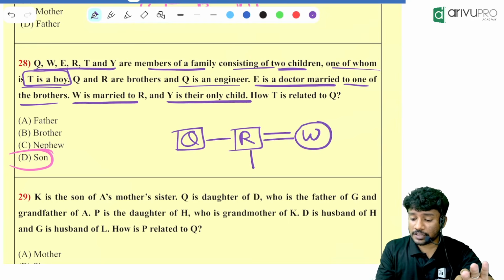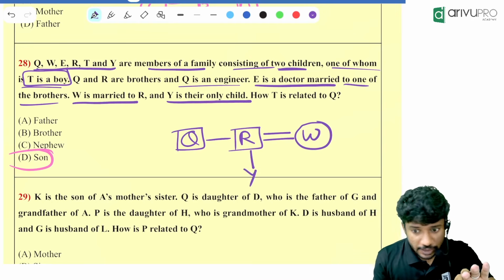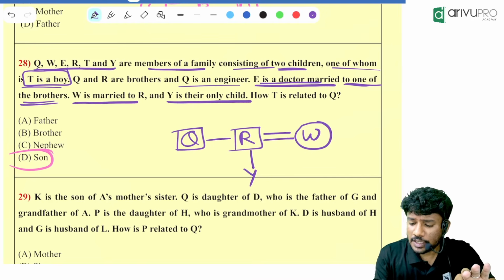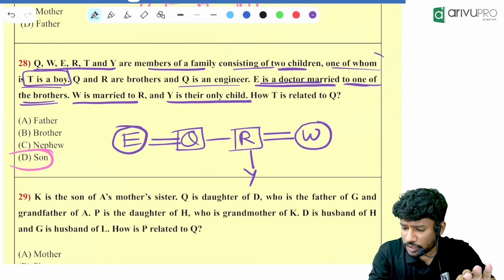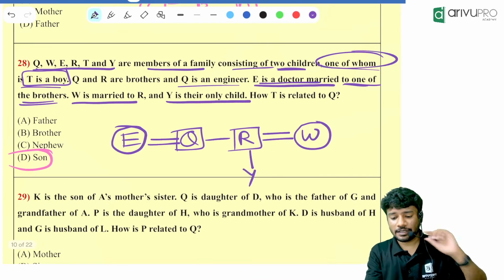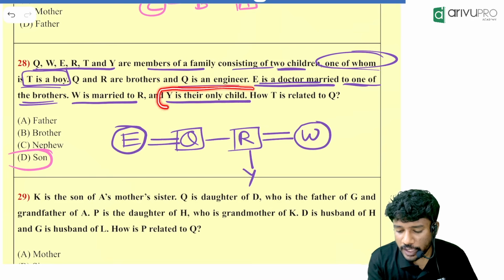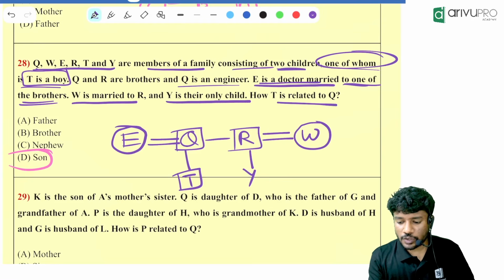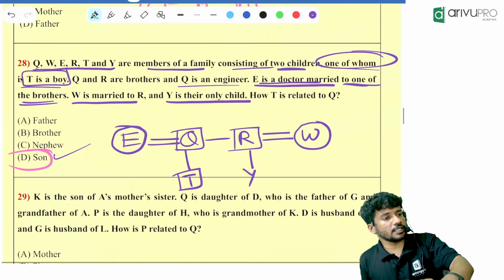Y is their only child, meaning R and W have a child named Y. Then E, a doctor married to one of the brothers, should be married to Q. One more thing is given: one of them is T. Can T be the sibling of Y? That is not possible, because Y is their only child. So T will be over here, and the gender of T is male. How is T related to Q? T is the son of Q. Option D is the answer.